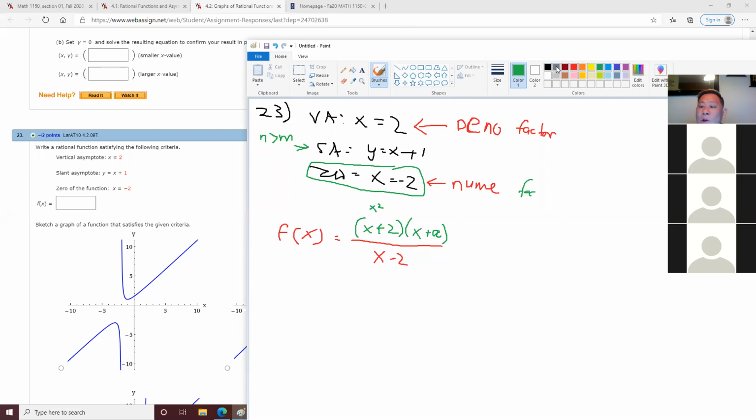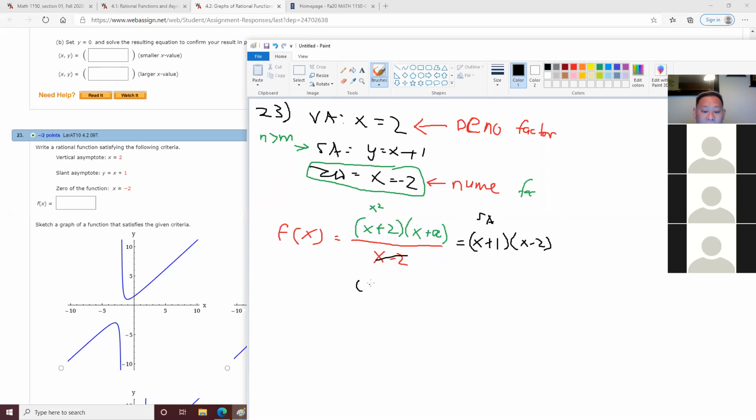You make this equation equal to the slant asymptote, which is x plus 1, and then try to solve for x in this case. So I will multiply the x minus 2 to this side.